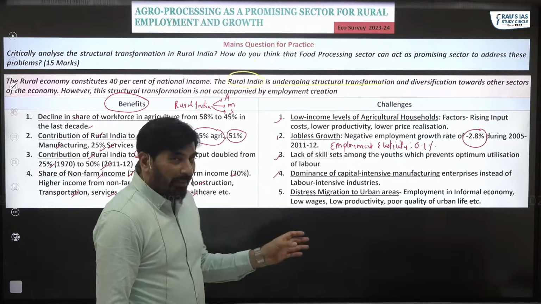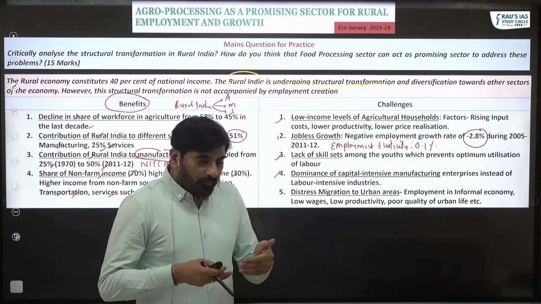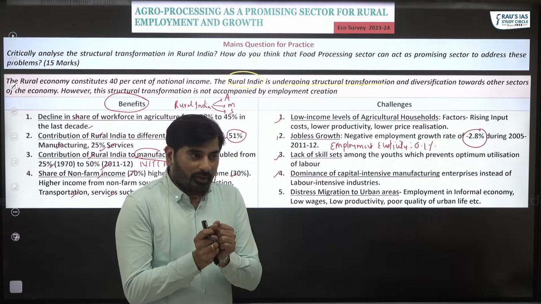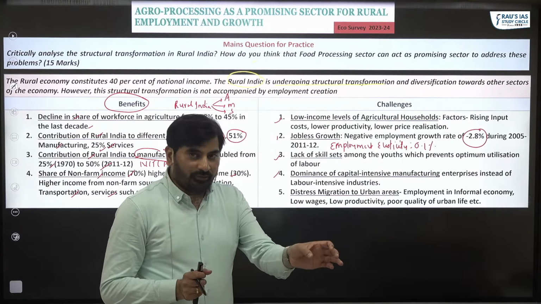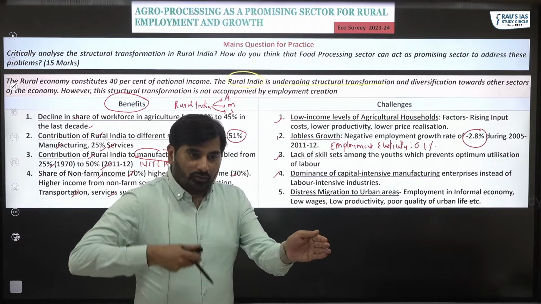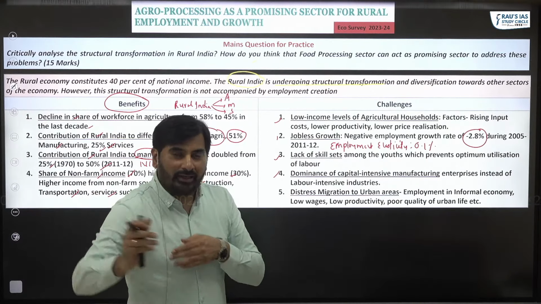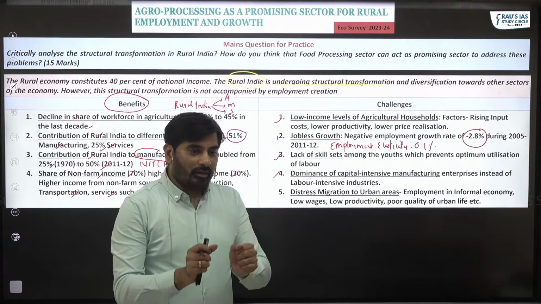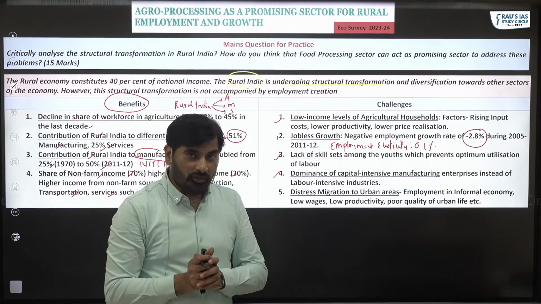So what is happening now? People are not earning a good amount of income in rural areas. They are unable to get jobs in the manufacturing sector in rural India. So these people are now migrating to urban India. This is a distress migration.